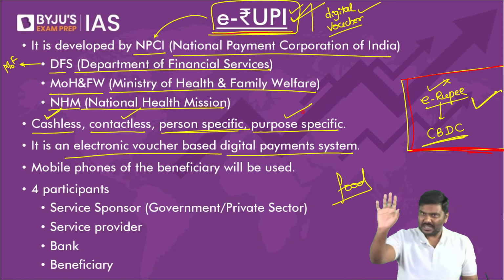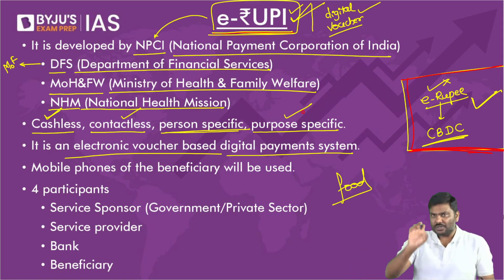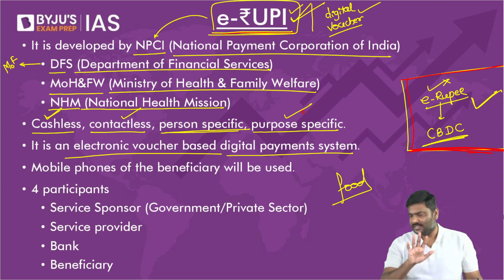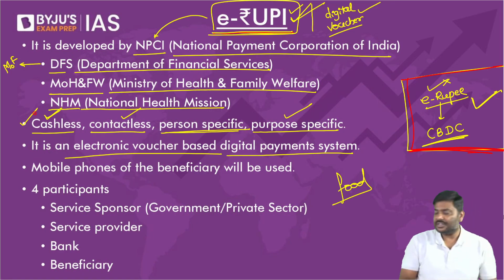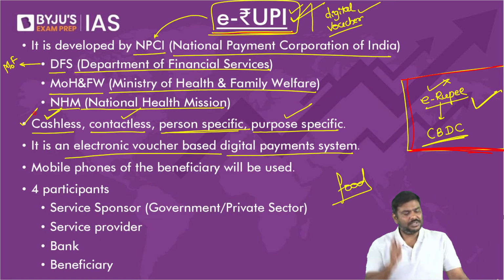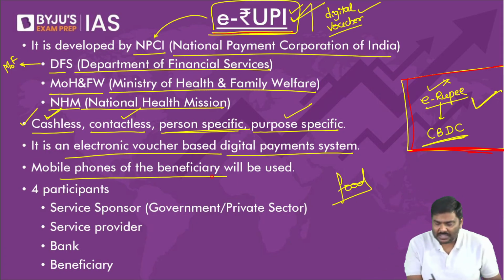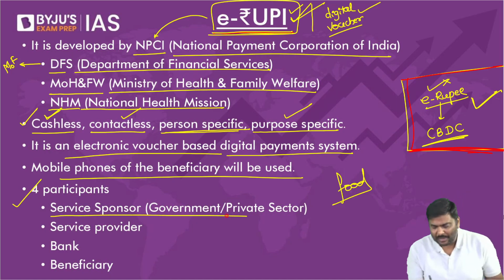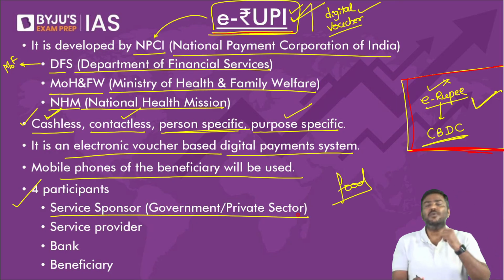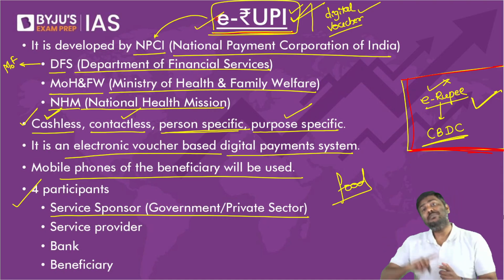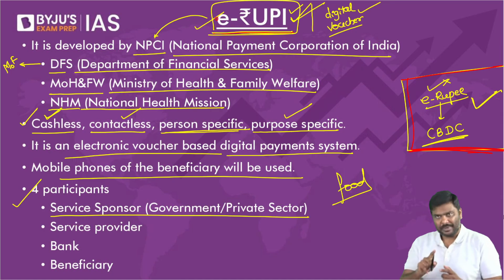Is it person specific? Can the codes be used for specific people only, beneficiaries? Yes. Is it purpose specific? Can we use a QR code only for purchasing of food grains? Can we use a QR code only for medicines, etc., etc.? Yes. All of these are the features of the e-rupee system. Mobile phone numbers of the beneficiary will be utilized.